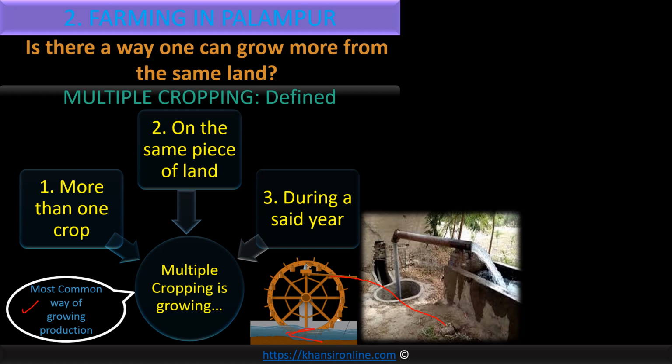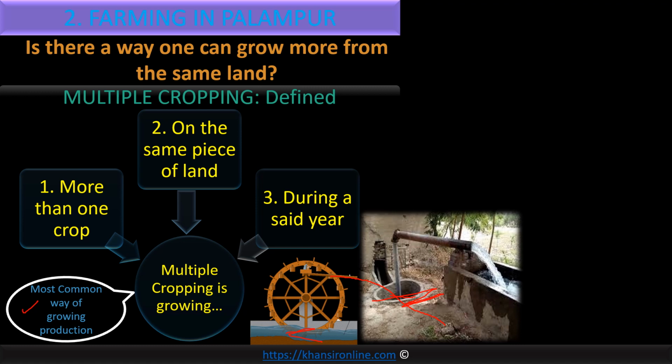Later on electricity was there, and some scientists, engineers developed pumps to extract water from the wells. Now more water is extracted from the land in less time. This is again the way to irrigate the land. This irrigation system developed in the Indian villages. Because of that, now farmers can grow more crops.